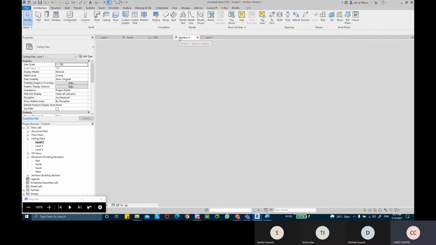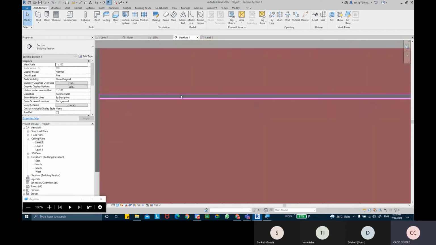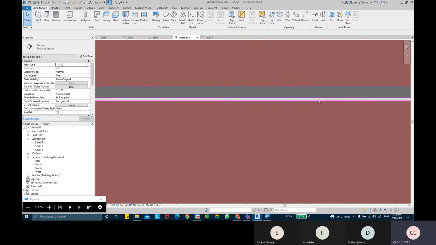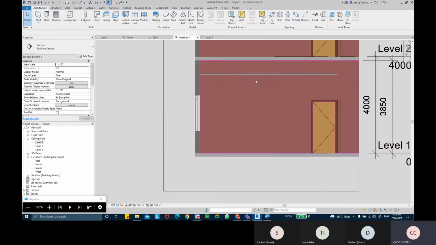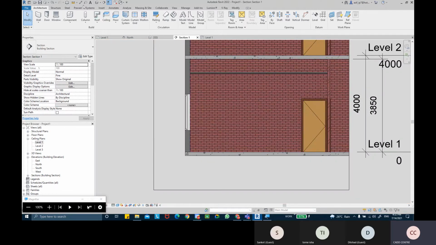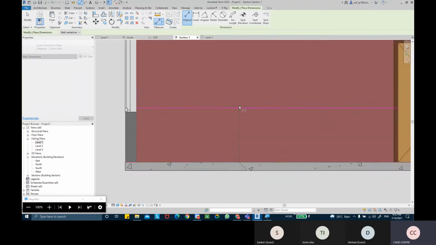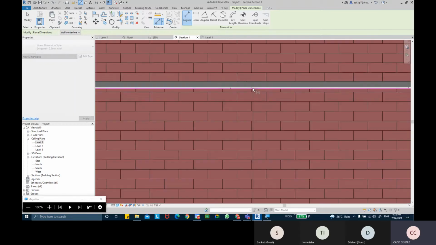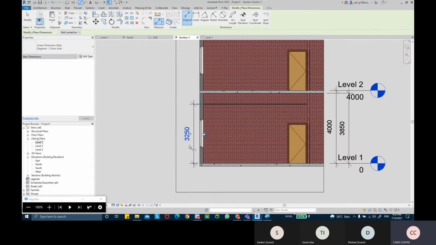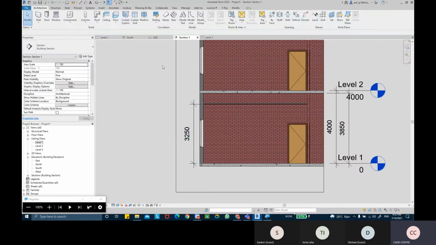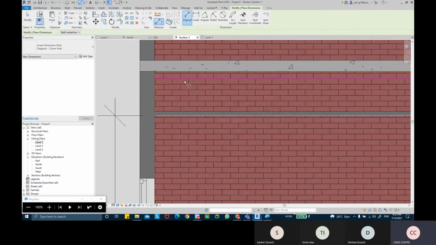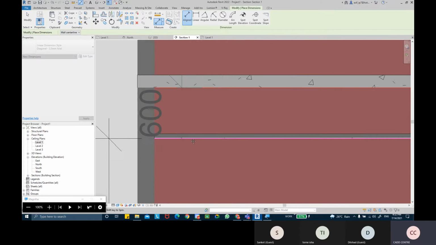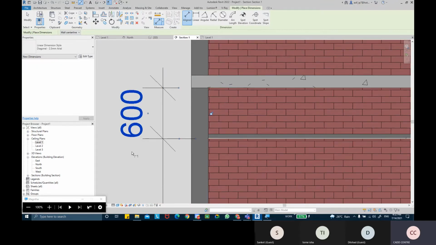Now if you look into your section view, you'll see there is a ceiling line. Here we are. That's my false ceiling created, and you can check the height of that ceiling from the slab level to the ceiling bottom. That's 3250. That's exactly what we have given there. And this drop is of 600 mm.